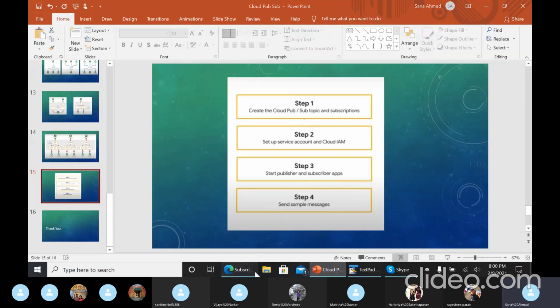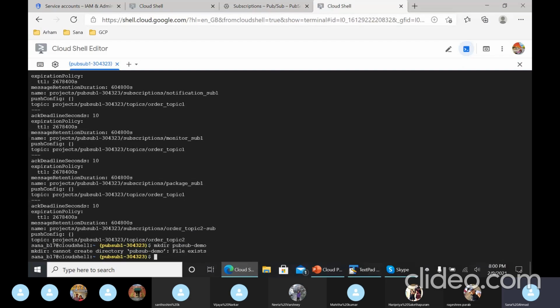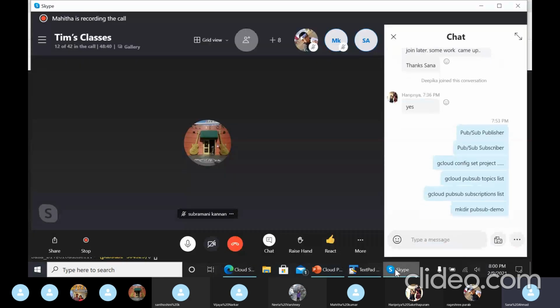After this command, I could show where you would create a directory here. mkdir says the file exists, since I already have this created, but this would work for you all. mkdir is a command to create a directory with this name, PubSub demo.